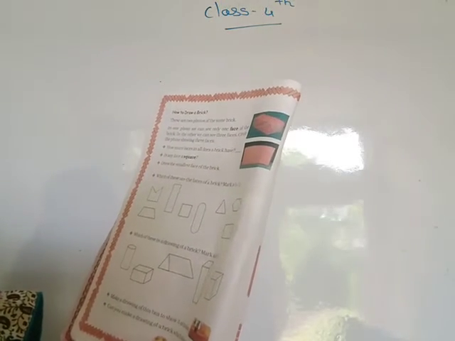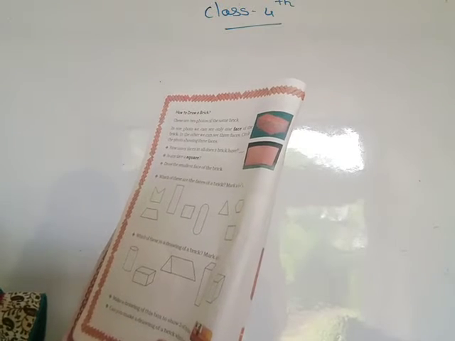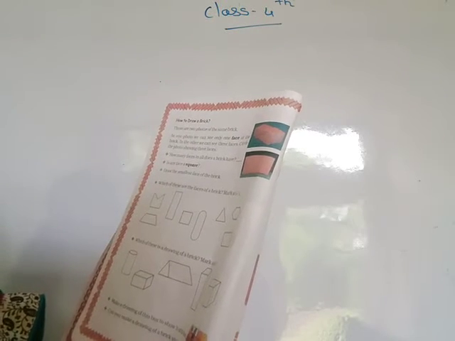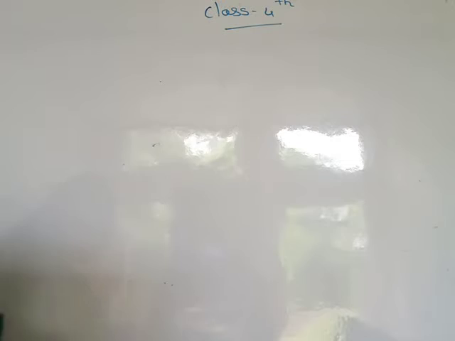How many faces in all does a brick have? Is any face a square? No, rectangle type. Then draw the smallest face of the brick. You draw here the smallest face of this brick.